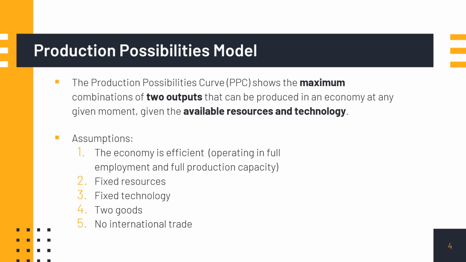Number one, we assume that the economy is efficient. What it means is the economy is operating in full employment and at full production capacity. Full employment simply means all resources are being used, whereas full production capacity means production in that economy is at its optimal level using the most efficient resources or technologies.